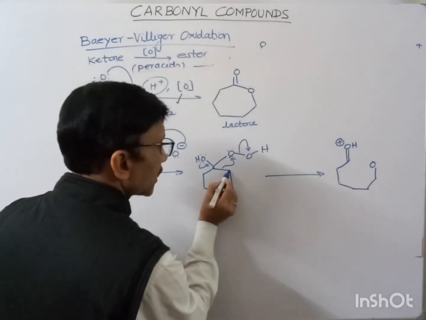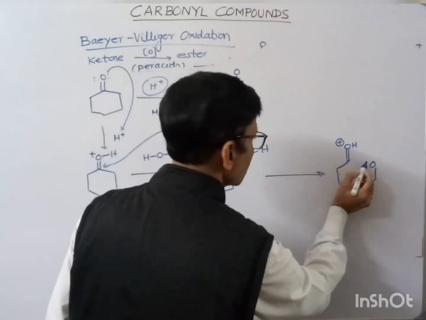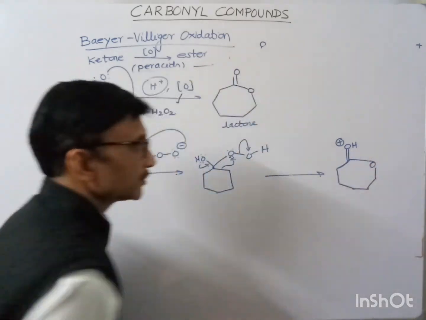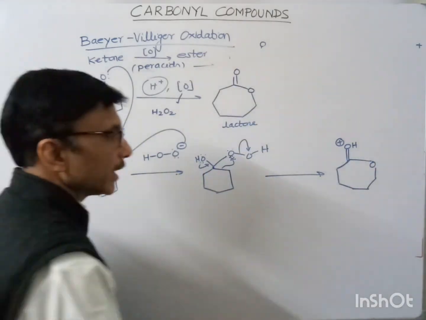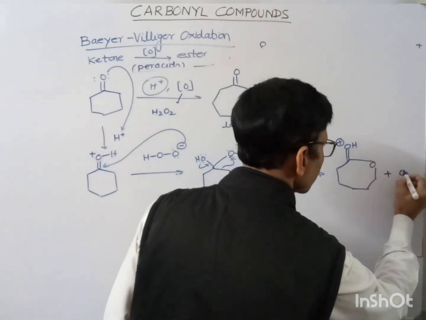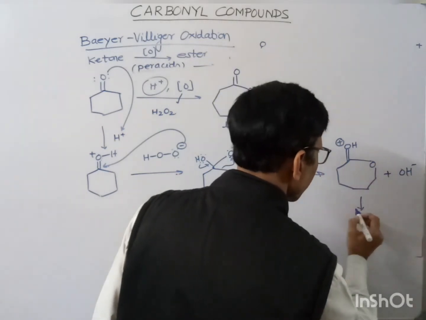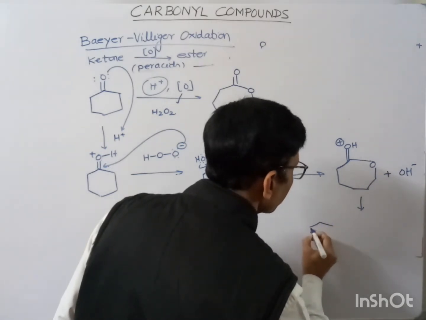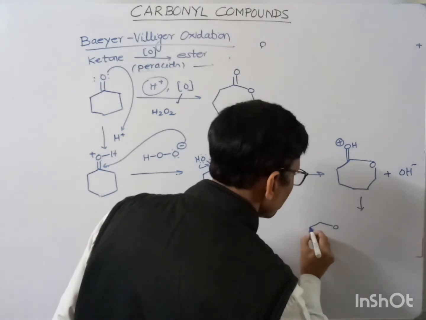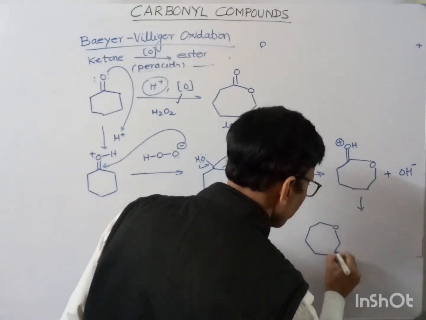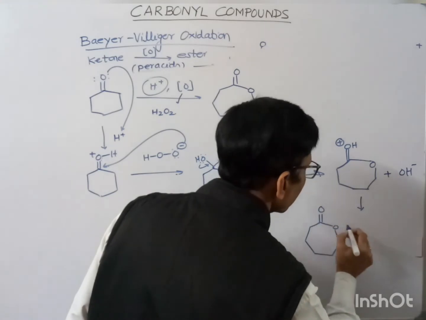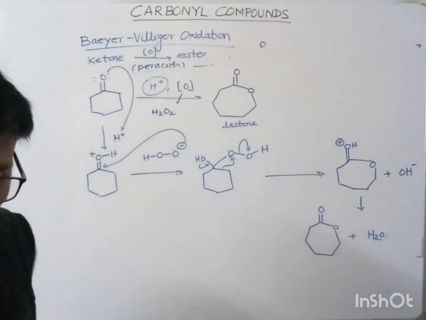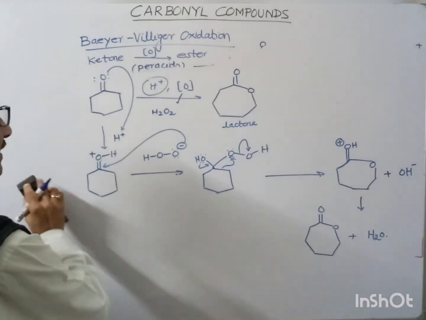Now this carbon is attached to this oxygen, and this oxygen is now attached to this carbon. So the 7-membered ring is formed, and in my next step, with this OH minus, the lactone is formed. So this is the mechanism for this cyclic ketone.